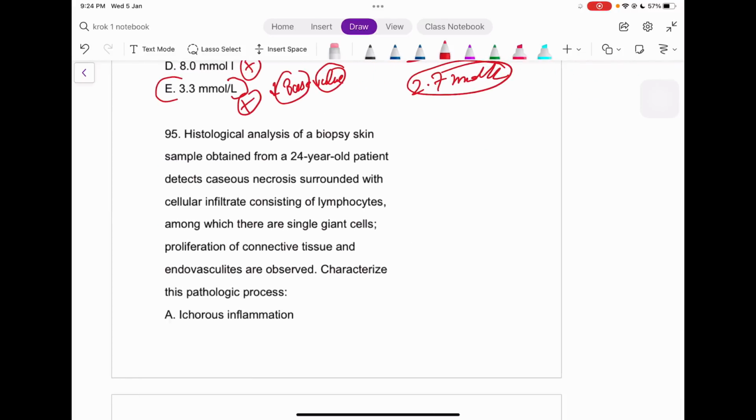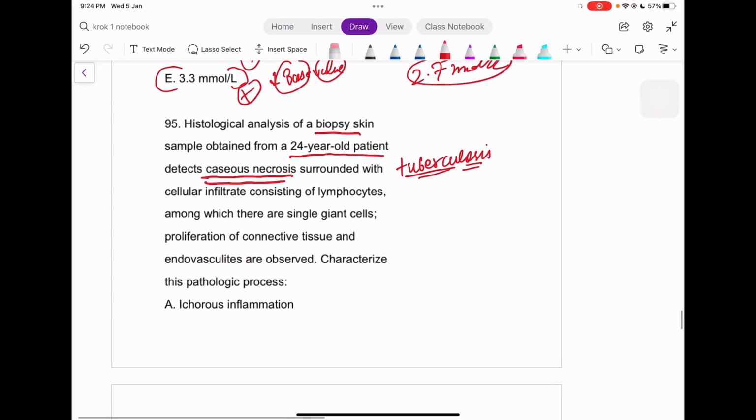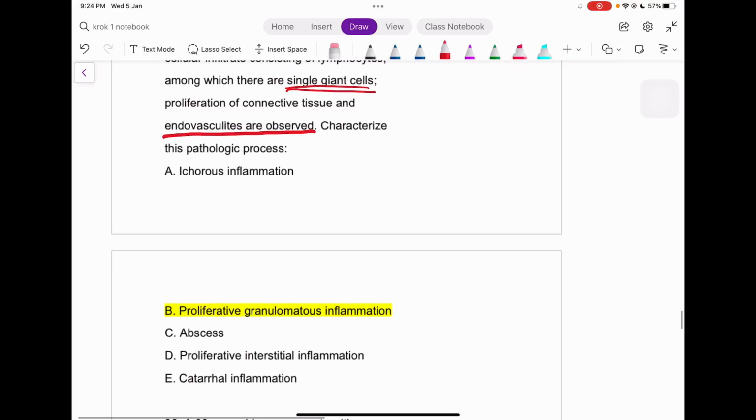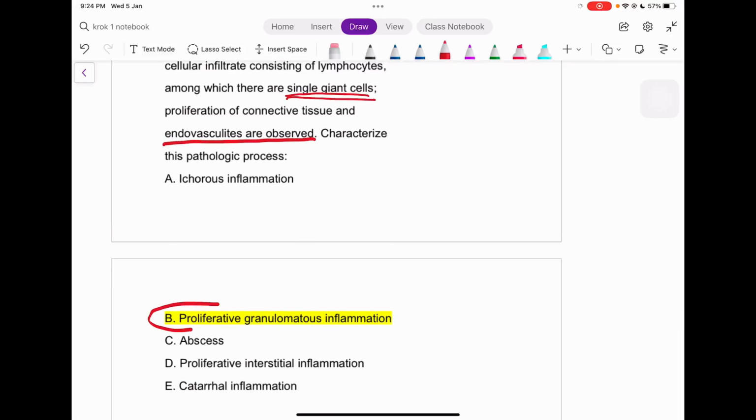Next question, guys. A biopsy of a skin sample was obtained from a 24-year-old patient, showing caseous necrosis, right? So what bacteria can I suspect out here? That is tuberculosis, right? It is surrounded by a cellular infiltrate consisting of lymphocytes and single giant cells or macrophages. Proliferation of connective tissue, and the endovascular structures are obliterated. Characterize this pathological process. Well, it is itself granuloma formation, right?